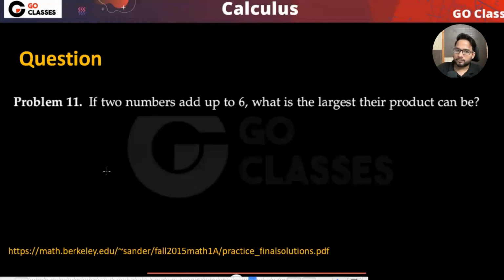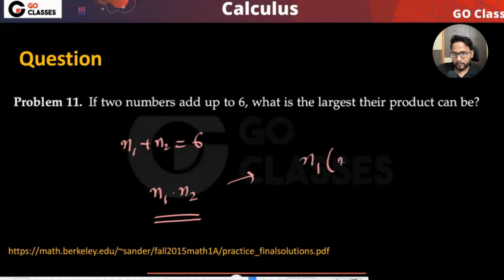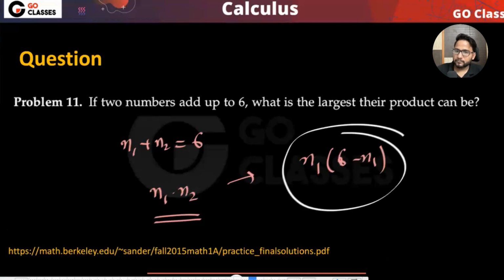Okay. So let me give you some hint and do this midway, and then you can continue later. If two numbers are adding up to 6, so n1 plus n2 is 6, and then they're asking that can you maximize this n1 into n2, the product. So what you can do, you can replace one of the values, which is 6 minus n1, and they are asking what is the maximum value of this, right?